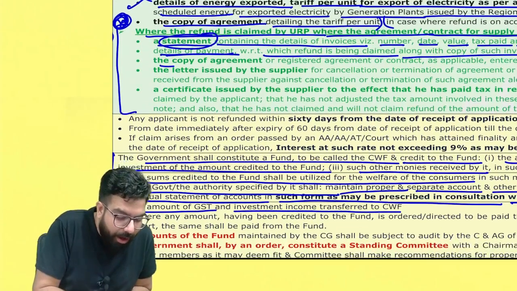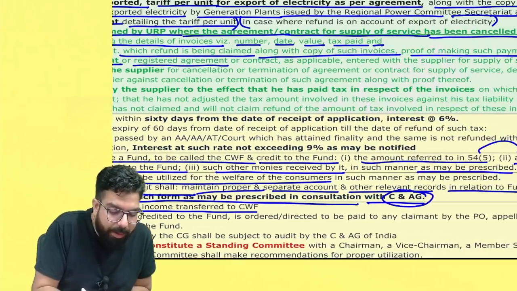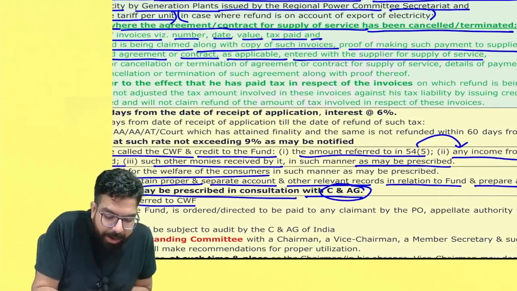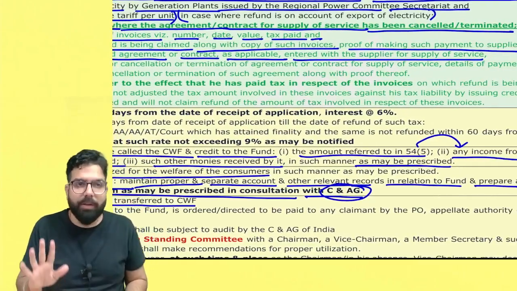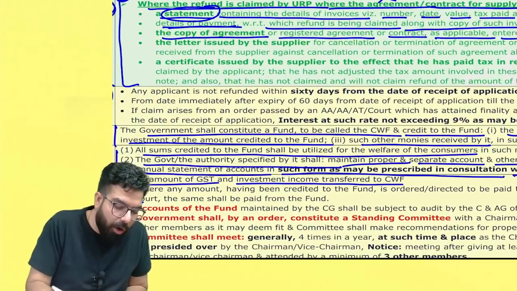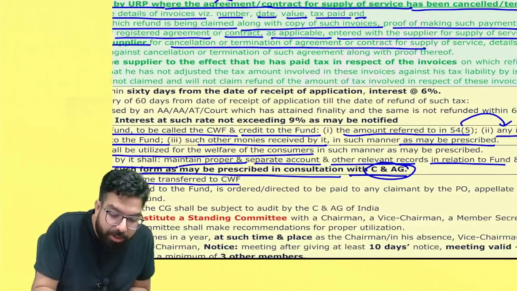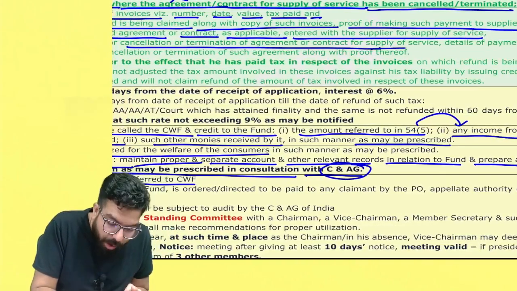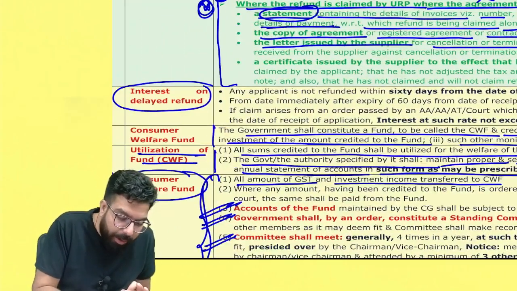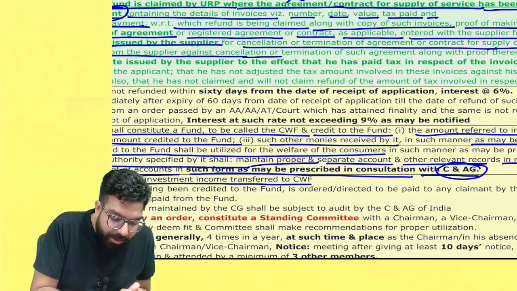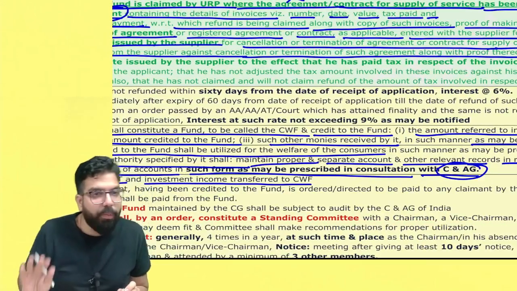Number three, a copy of the agreement or registered agreement or contract as applicable entered with the supplier of the service. That agreement's copy, a letter issued by the supplier for the cancellation or termination of the agreement for supply of service, details of payment received from the supplier against the cancellation or termination of the agreement along with proof thereof.